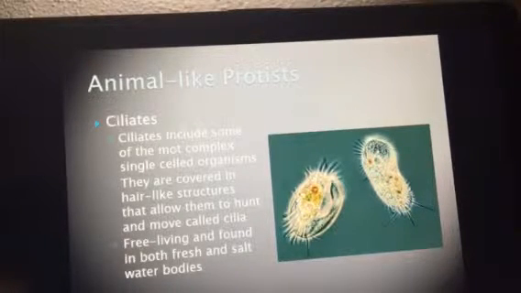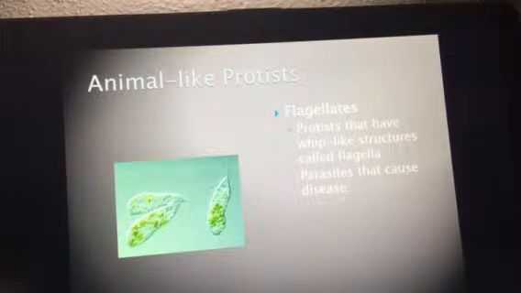Ciliates are another one. Cilia, which are the little finger-like projections, are how they move. Ciliates are a little bit more complex. These hair-like projections give them their name, and they're called cilia. They're able to move freely because of these cilia, and they are hunters. They are going to hunt for their food source. They're typically found in fresh and seawater. Unlike amoeboids, which can go into the human body and actually make you super sick and become parasitic, ciliates are typically not, but we have found them to be.